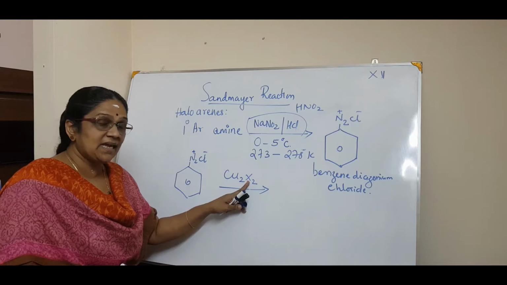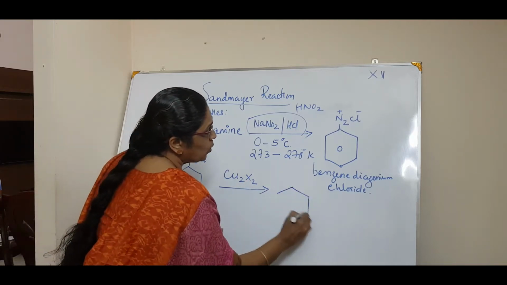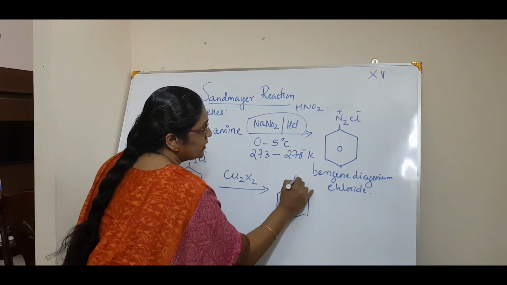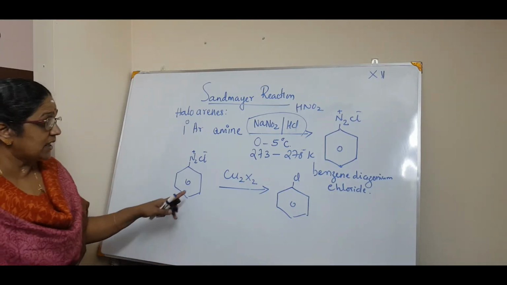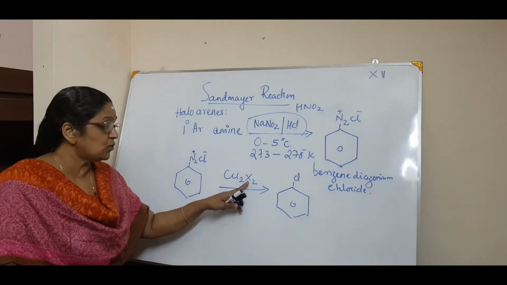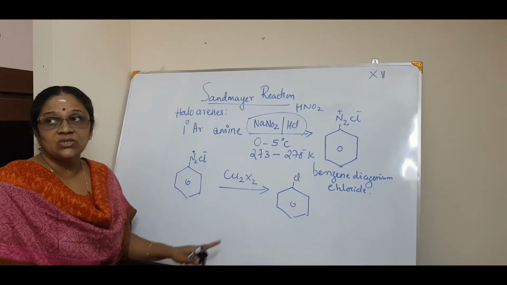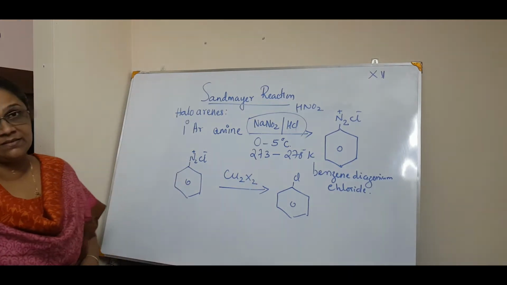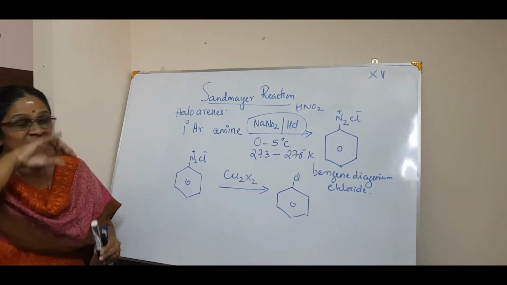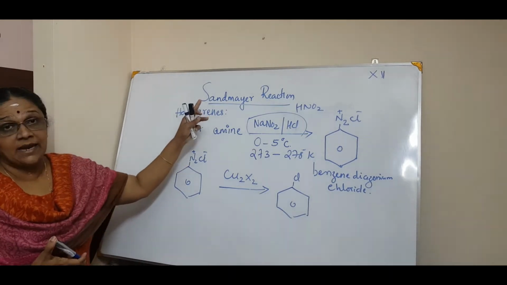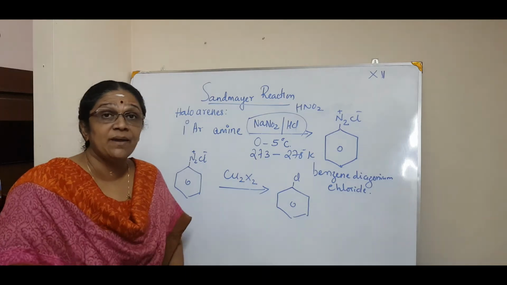If X is Cl, you will get chlorobenzene. See, you got the haloarene. If it is Cu2Br2, you will get bromobenzene. Correct. So this is a two-step process, and this name reaction is called the Sandmeyer reaction.